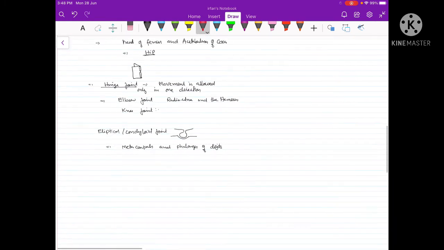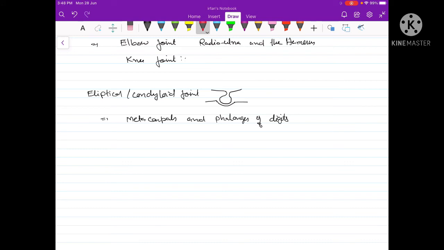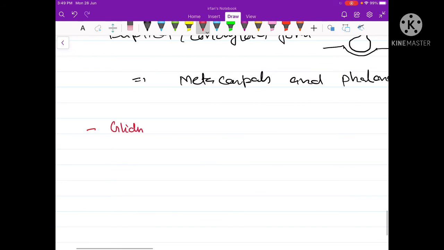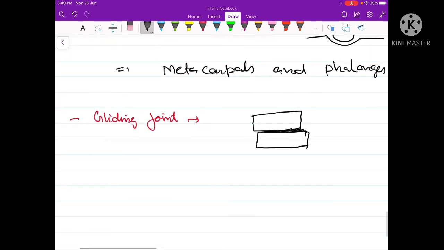Here the two articulating bones glide over one another. A gliding joint is the one where, of the articulating bones, one bone will glide or slide over another bone. So here bones are gliding over one another. Such a type of joint will be called a gliding joint.